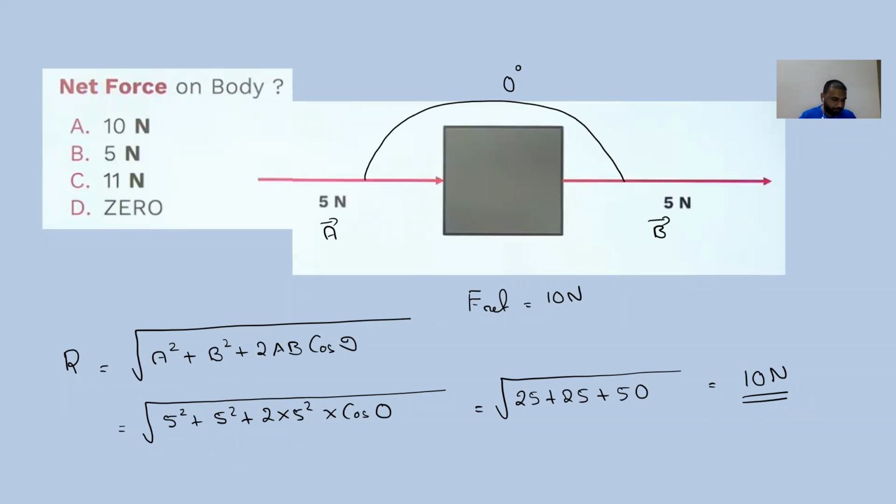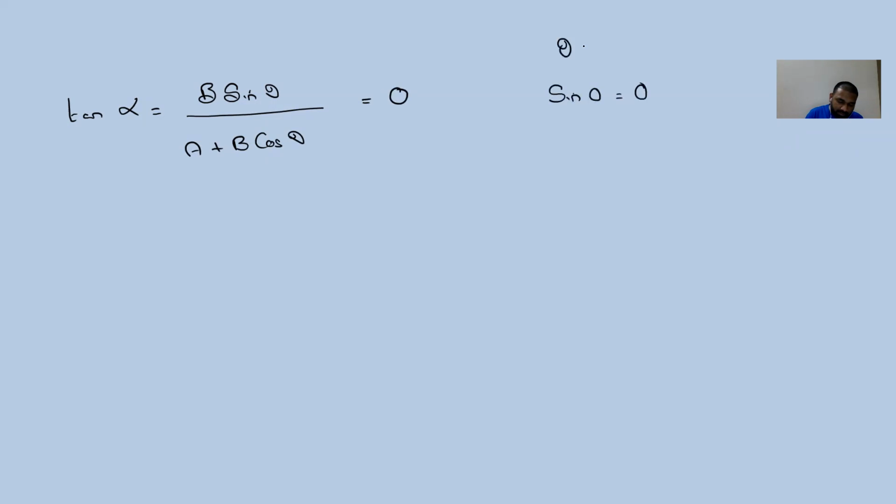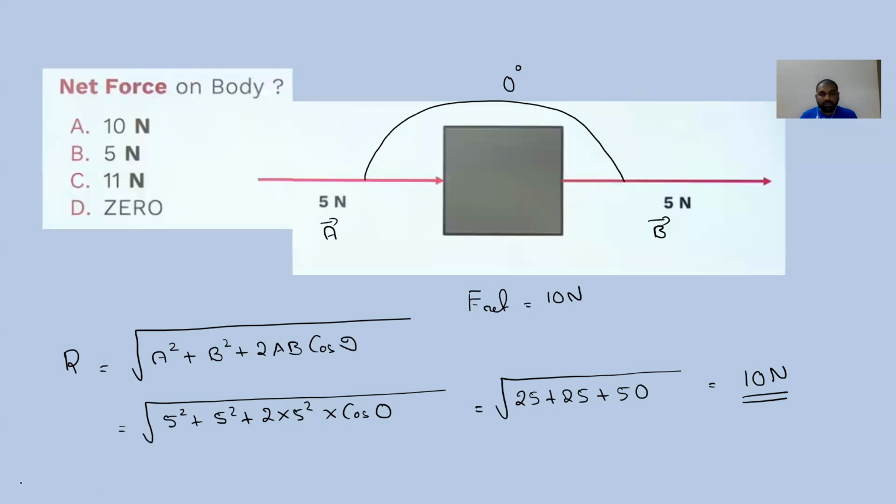Is that clear, all of you? Any doubt in this? Suppose we need to find the direction: tan alpha is equal to b sin theta divided by a plus b cos theta. Here what is the angle? Theta is 0. So sin 0 is 0 and the numerator is going to be 0. So the direction is at 0 degree with respect to the x-axis. Any doubt in this? Anyone?